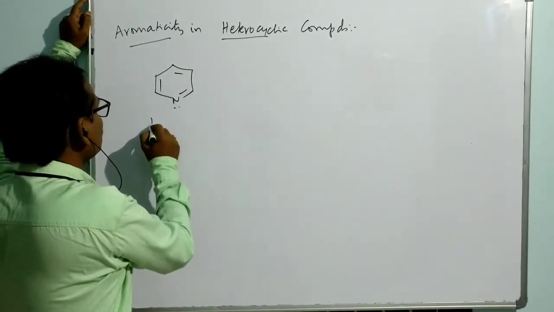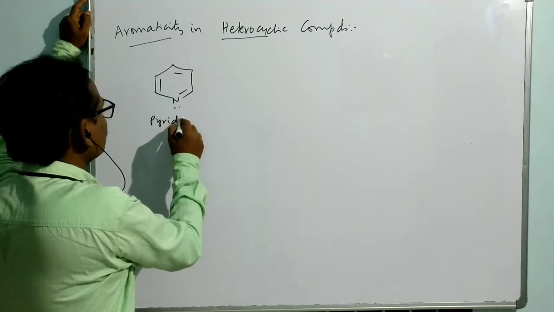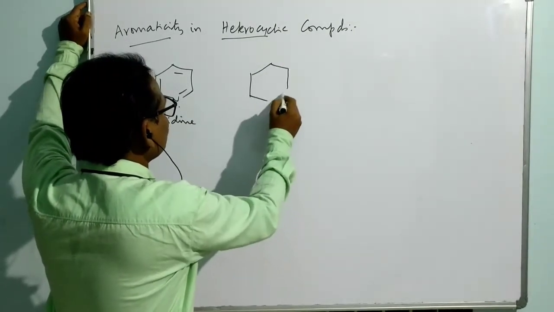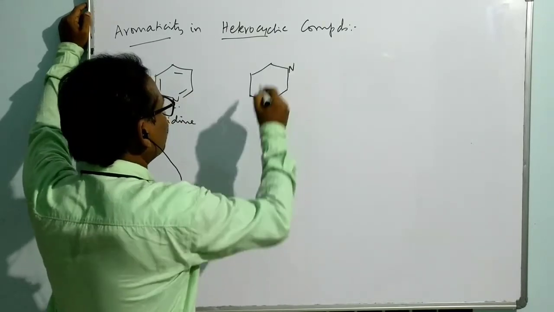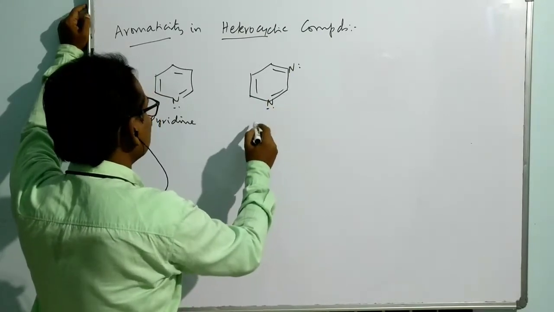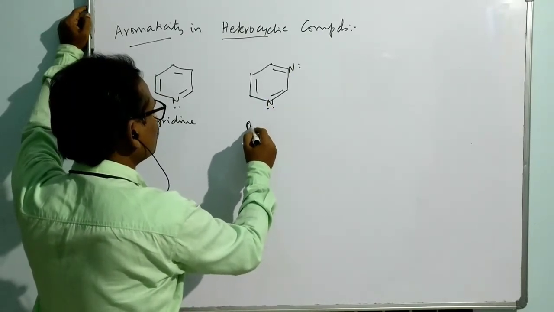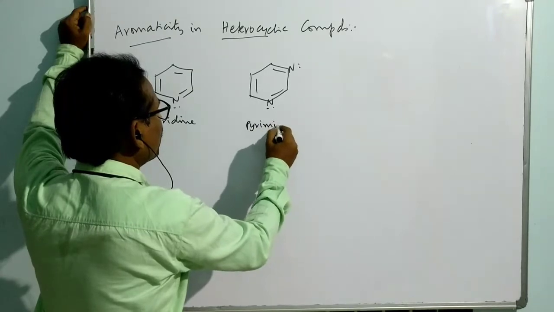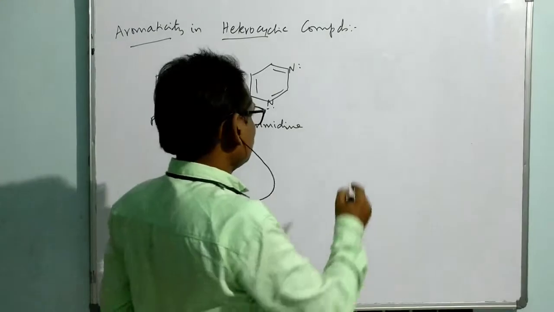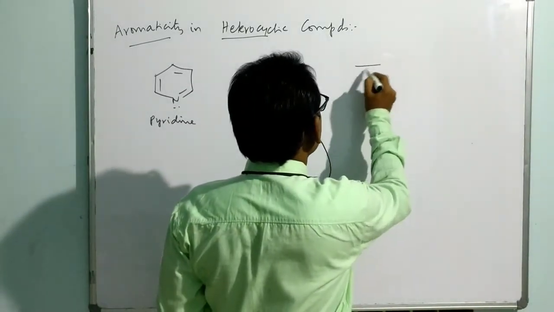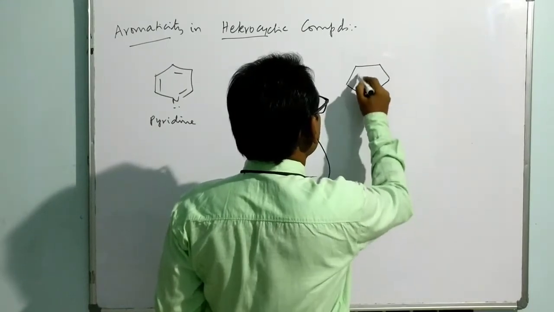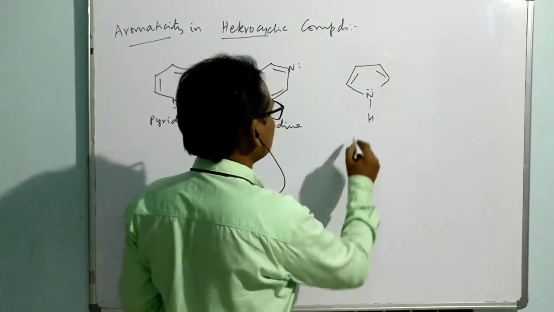As I told you, this is pyridine. Suppose one more nitrogen is taken. Put nitrogen. Then this is pyrimidine. We know what this is: this is pyrrole.